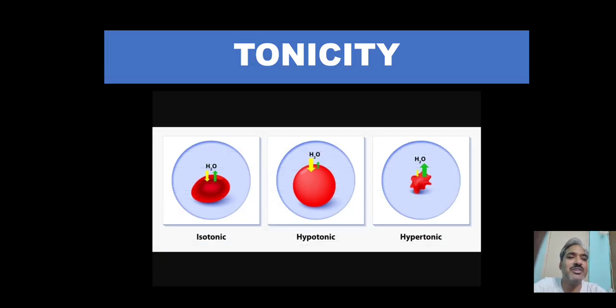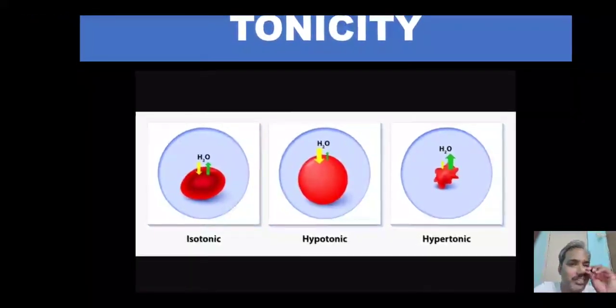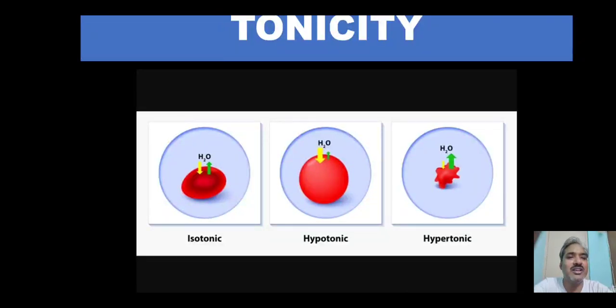The three conditions we studied, you can see with the help of a diagram. Here the first condition, isotonic, there is no change in the shape of the cell. Second condition, hypotonic, the cell size is increased because water enters into the cell. Outside water is more, inside water is less. In the third case, hypertonic condition, the cell gets squeezed. And why does it get squeezed? Because inside the cell water is more and outside water is less, so water starts moving outside the cell through the semi-permeable membrane.